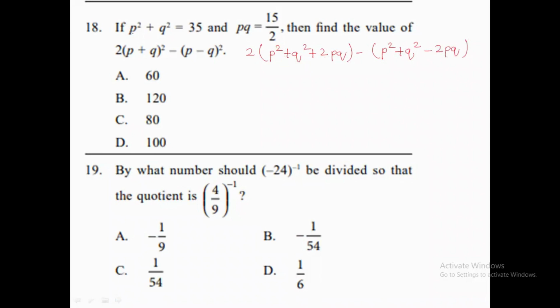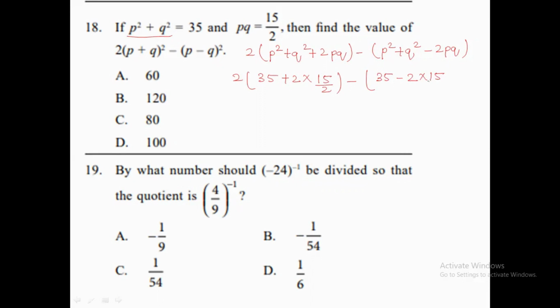Now the value of P square plus Q square is given in the question, so let's put it, that is 35, and twice the value of PQ is given, which is 15 by 2. So let's put that value as well. Now we need to put the same value over here as well.